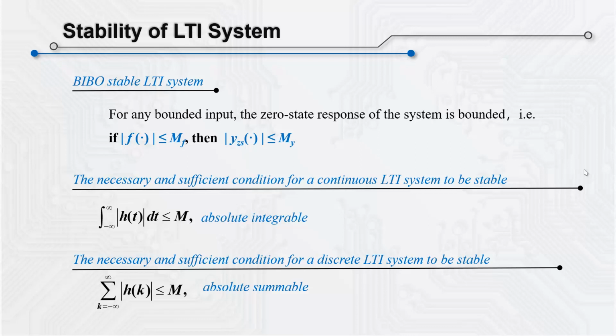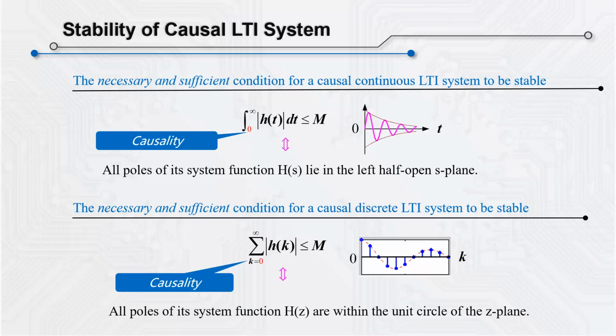However, absolute integrable h of t or absolute summable h of k is unnecessary to be causal. If the system is causal, which means h of t and h of k are causal signals, then our discussion about its stability can move forward a little more. For a continuous LTI system, if it's causal, then the lower bound of its absolute integrable condition becomes 0.